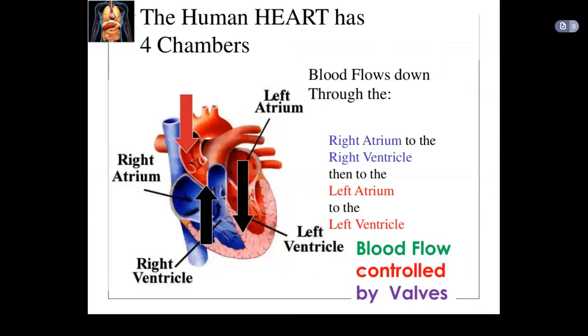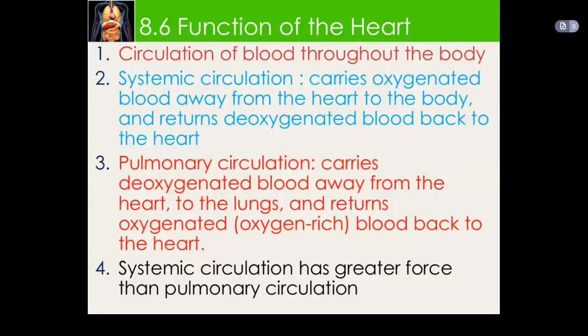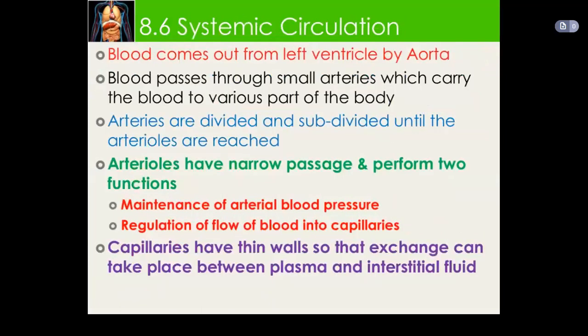All this blood flow is controlled by the valves. Okay. So what is the function of the heart? The main function is the circulation of the blood throughout the body. Systemic circulation carries the oxygenated blood away from the heart to the body and returns deoxygenated blood back to the heart. Then pulmonary circulation carries deoxygenated blood away from the heart to the lungs and returns oxygenated blood back to the heart. Systemic circulation has greater force than the pulmonary circulation.